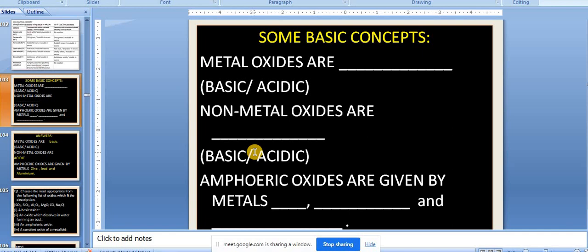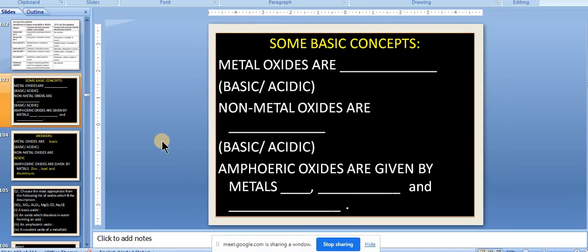These are acidic in nature. Amphoteric oxides are given by metals dash dash dash. Which three metal oxides are amphoteric in nature? Sodium, zinc, aluminium, zinc and lead.